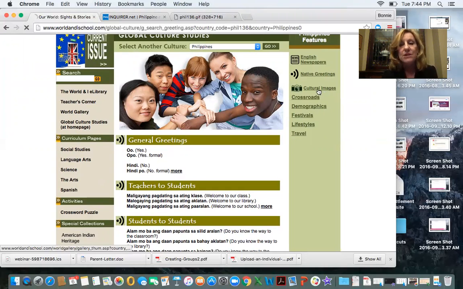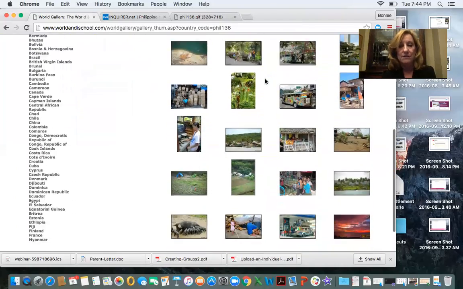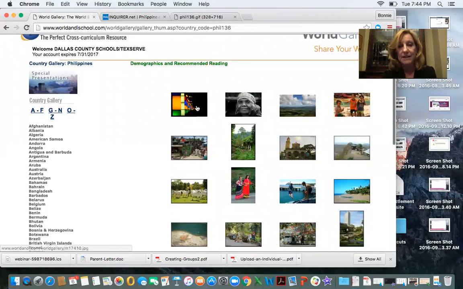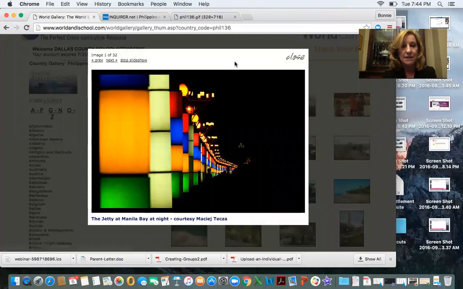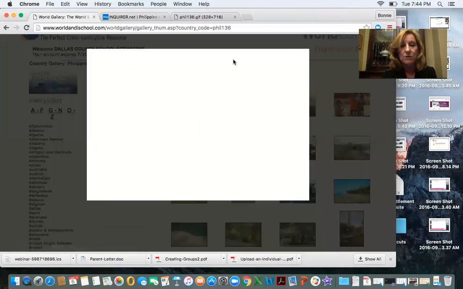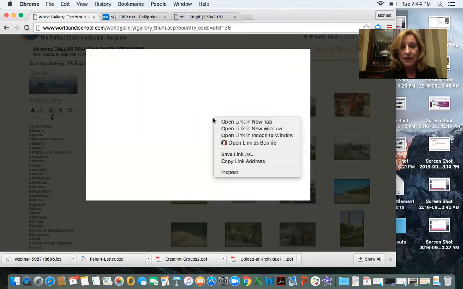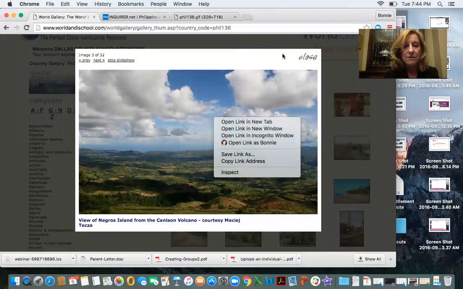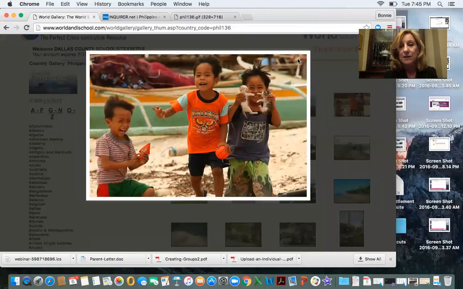The cultural images are those images in the World Gallery that I talked about earlier. You'll see all the countries to the left, and I clicked on the World Gallery from the Philippines link. Now I've got pictures from the Philippines, and I can click on those pictures. They come up in a larger view, and I can play those as a slideshow, or I can just scroll through those pictures. And I can use those pictures by right mouse clicking on them and saving them for a report or something that I might be doing for that country.